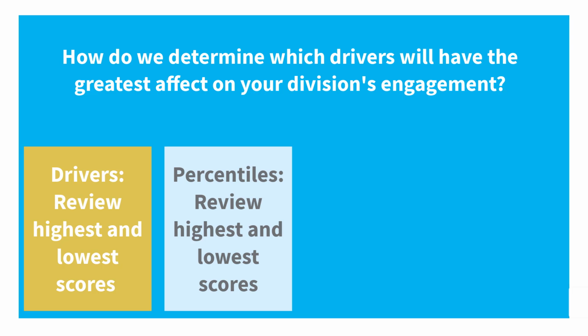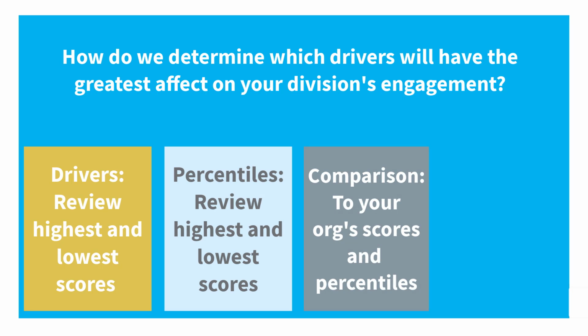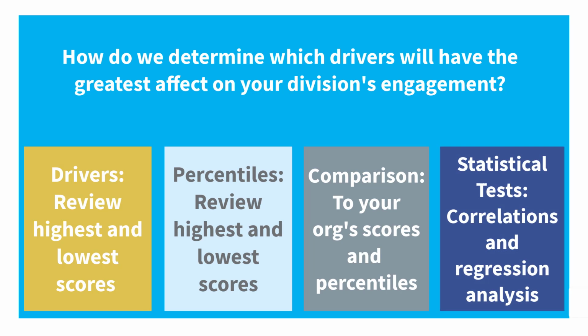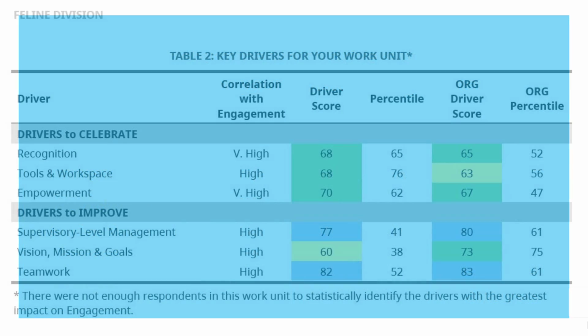We also compare your division's scores and percentiles to your organization's scores and percentiles for a more local comparison. Lastly, we use a couple of statistical tests to see which drivers are impacting your division's engagement score the most, including correlations, and for larger divisions, regression analysis. All of these factors combined give us a good sense of which drivers are the most important for your division.